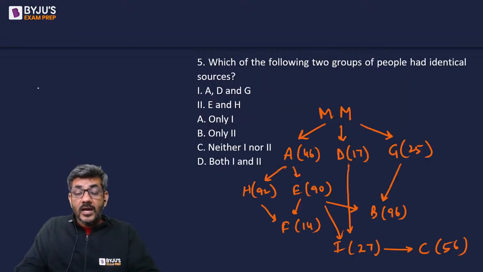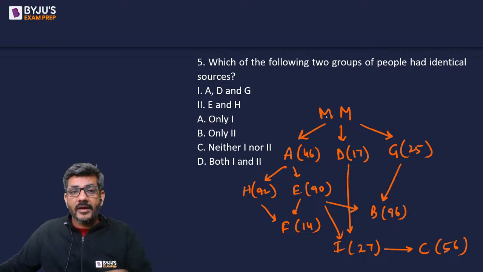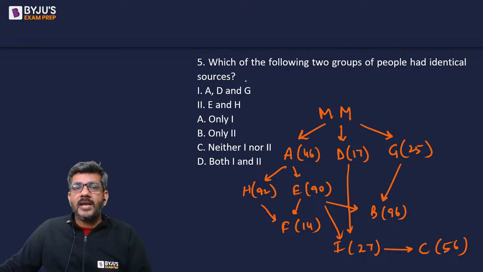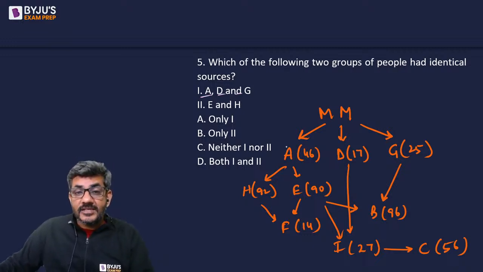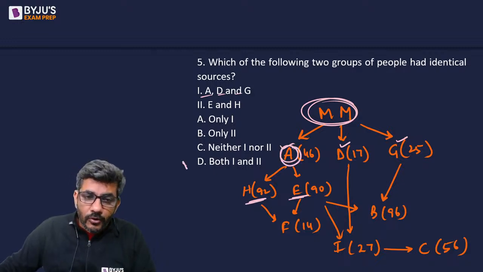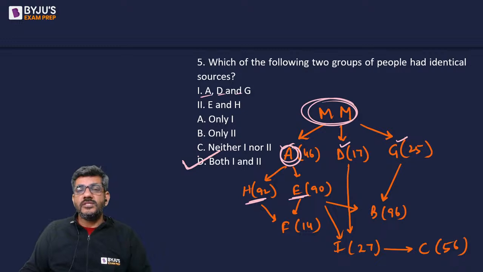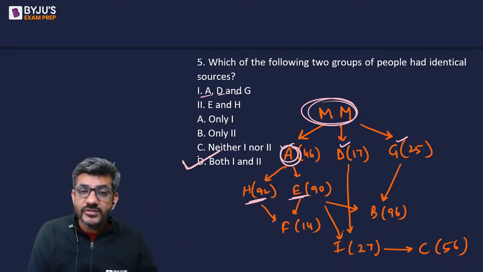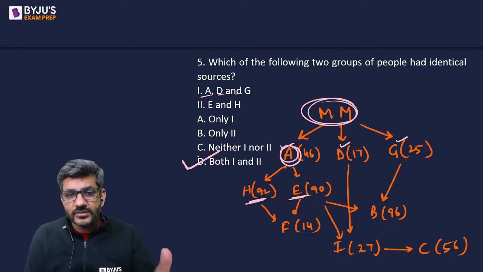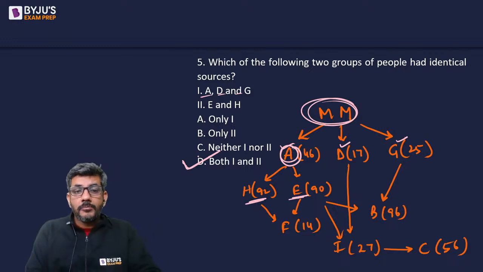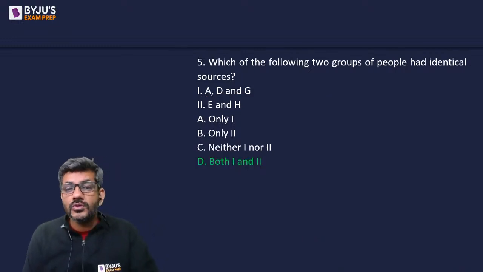Or no, I have one more question on this. Which of the following two groups of people had identical sources? A, D, G. Yes, they all have identical sources. That is the mastermind. E and H. Yes, E and H have the same source. That is A. So ADG have got the same sources, and E and H have got the same sources. So my answer is option D for that. That is both 1 and 2.